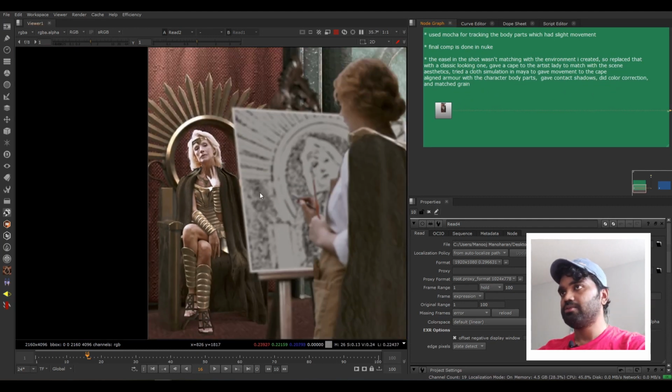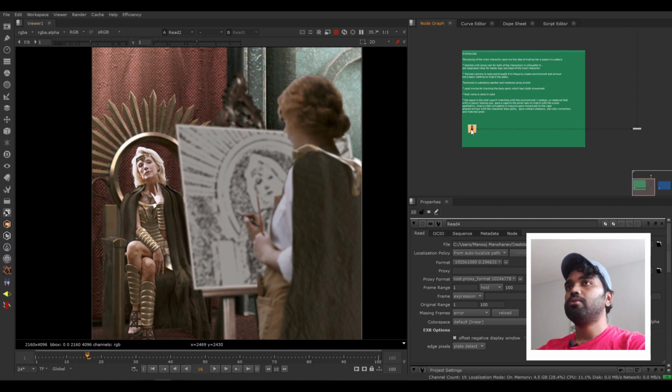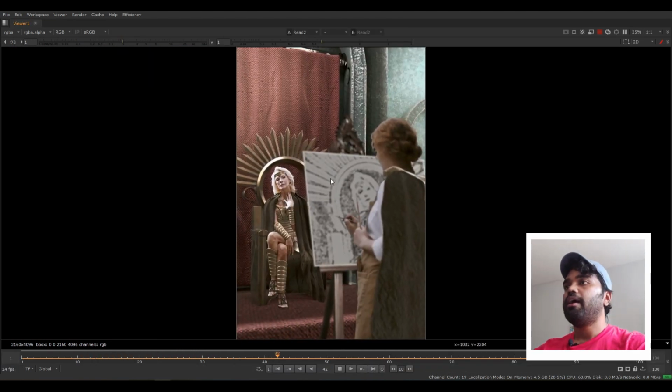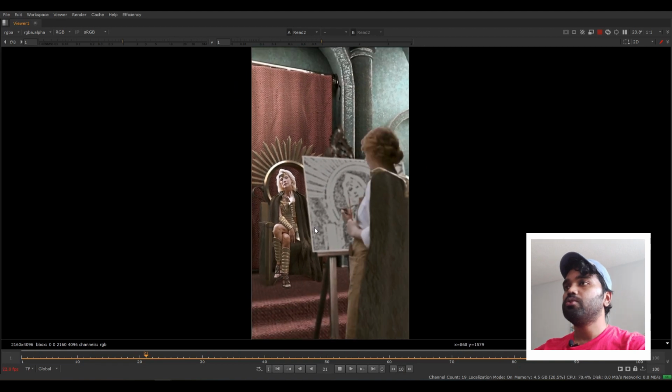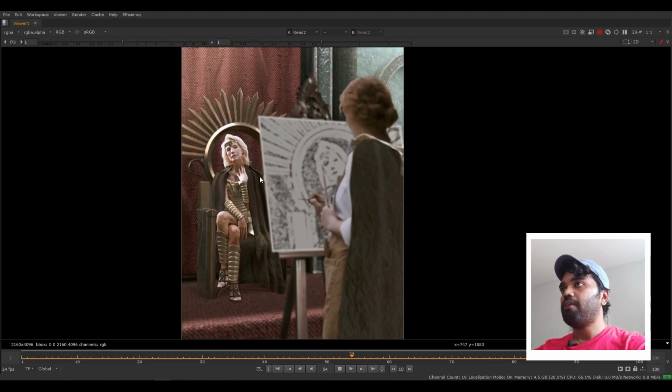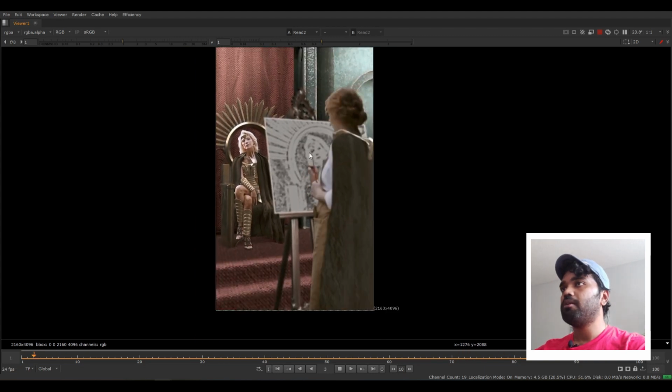Okay, he matched the grain as well. Great, man. So let's play and see how the render looks. I really like the look of the shot. This shot is kind of from a medieval period, I guess. The effort he has put into this shot is amazing.